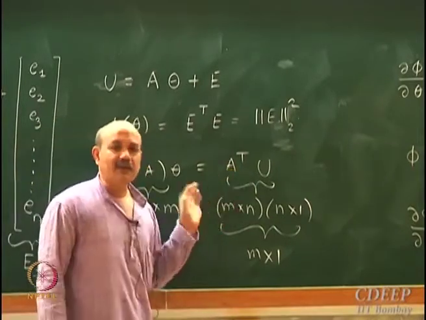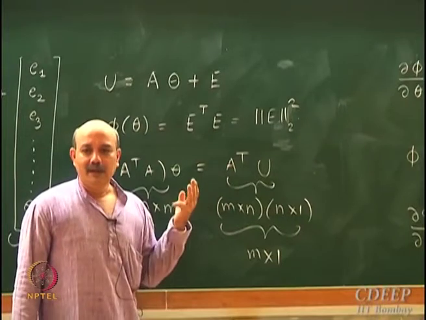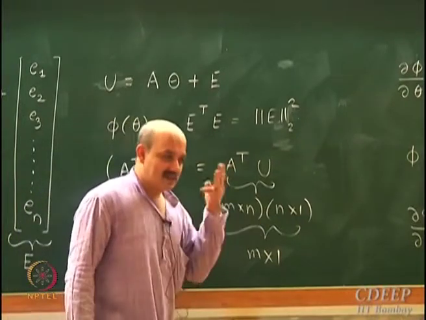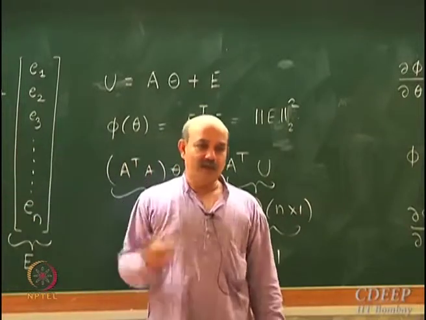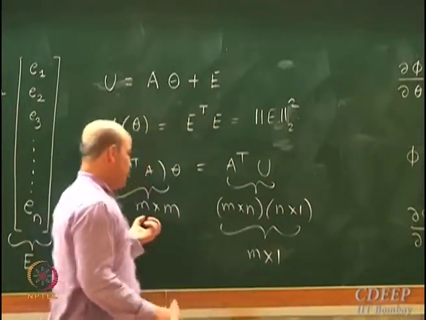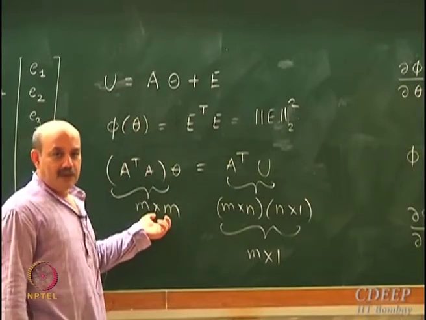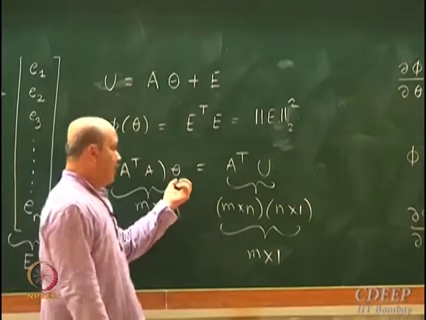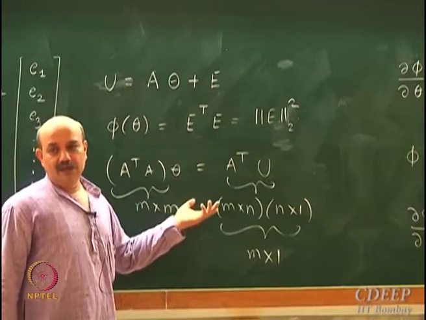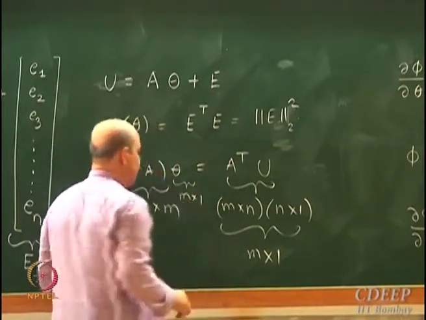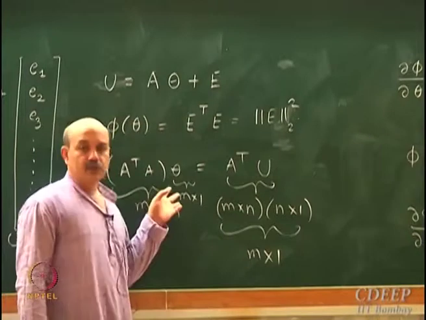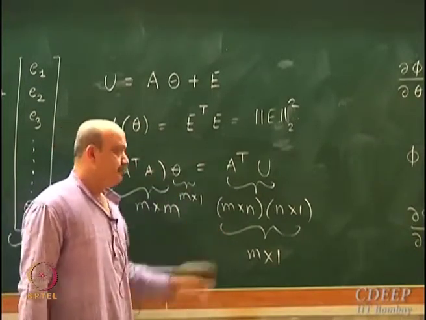And how many equations did you want? M equations, or in this particular case we wanted 3 equations. We have those 3 equations now. This is M equations, in how many unknowns? M unknowns. This is M cross 1. I solve this problem.